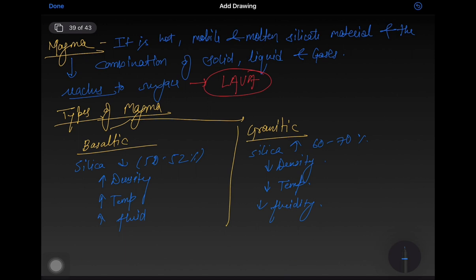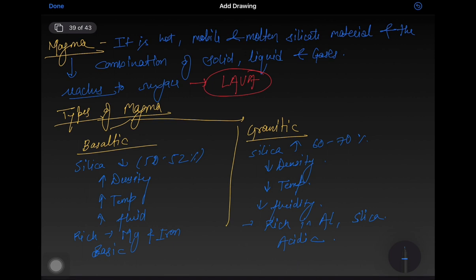Basaltic magma is rich in magnesium and iron, while granitic magma is rich in aluminium and silica. Basaltic magma is basic in character, while granitic magma is acidic in character. So these are some differences between basaltic and granitic magma.